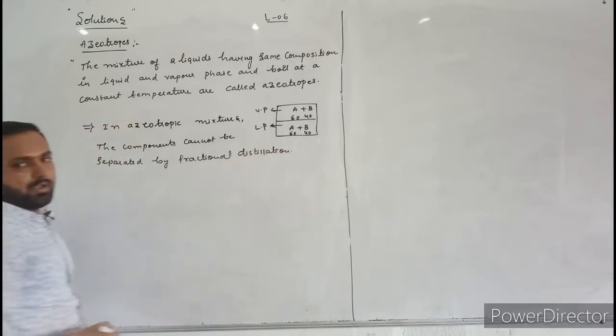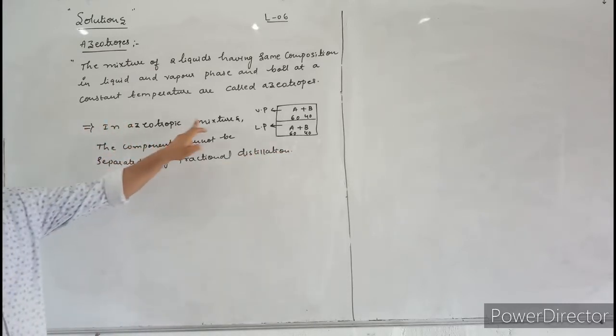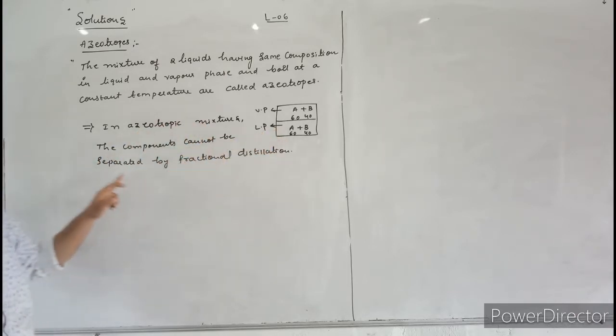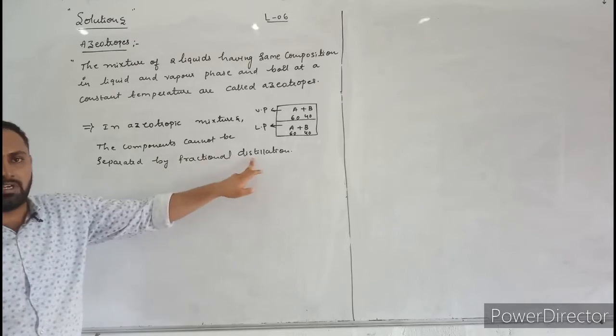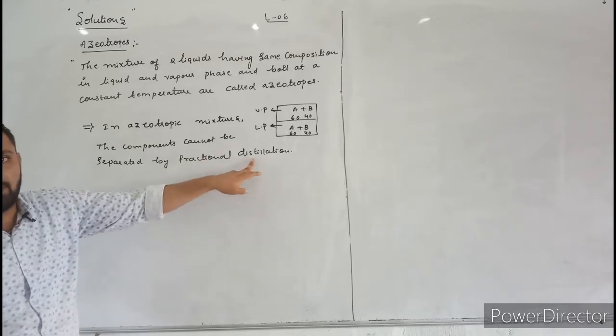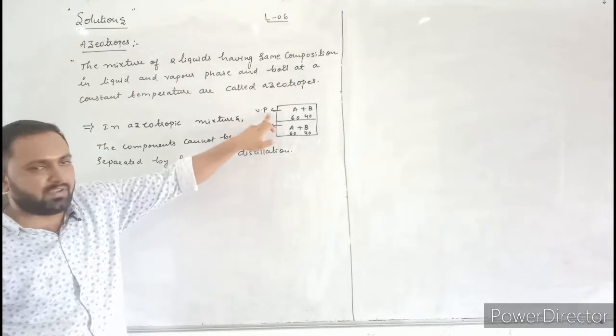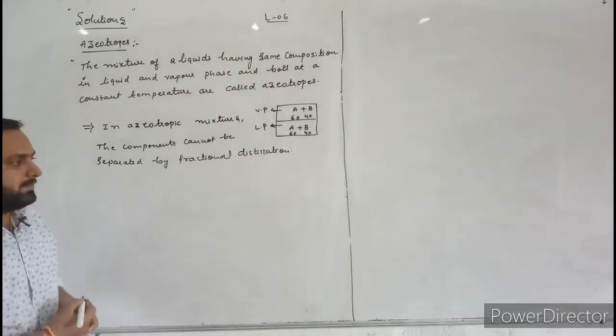This point is very important. The components, that means the liquids, cannot be separated by fractional distillation. Why can we not separate them? Because of the same composition in liquid phase and vapor phase.